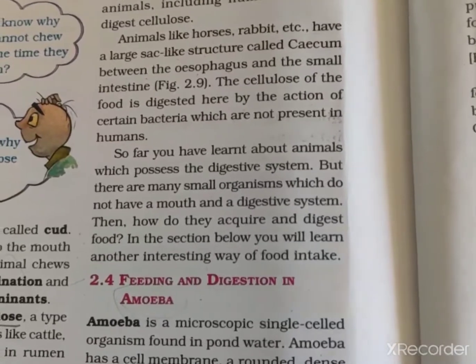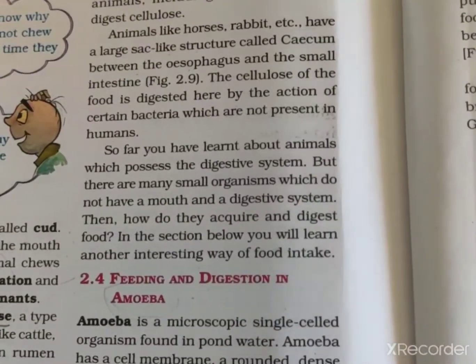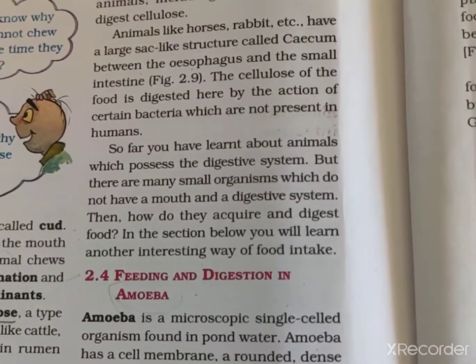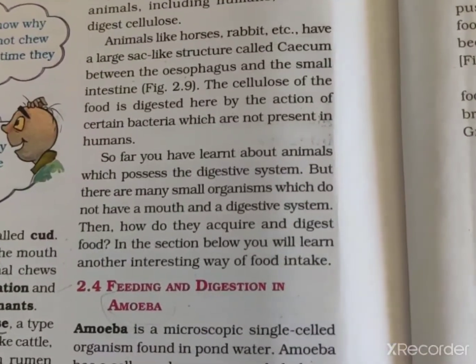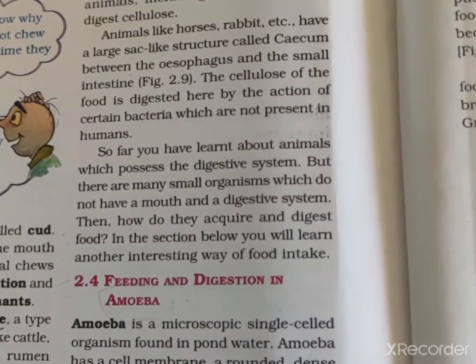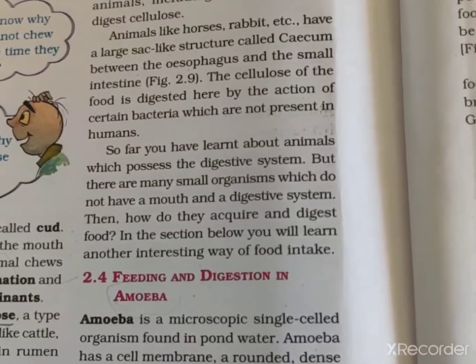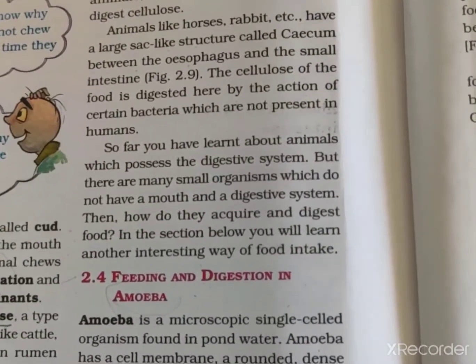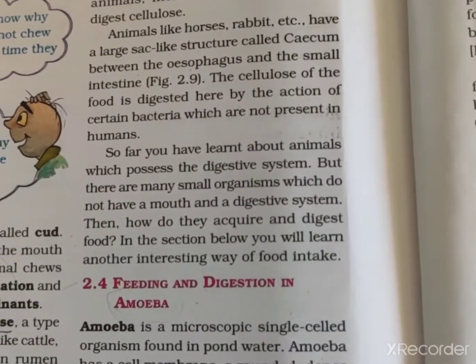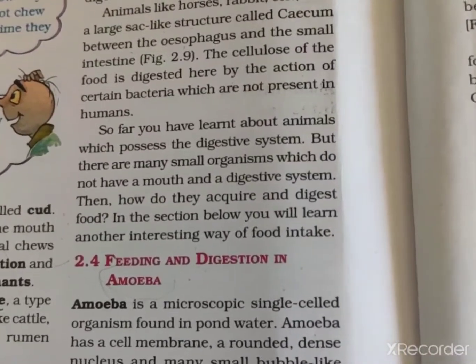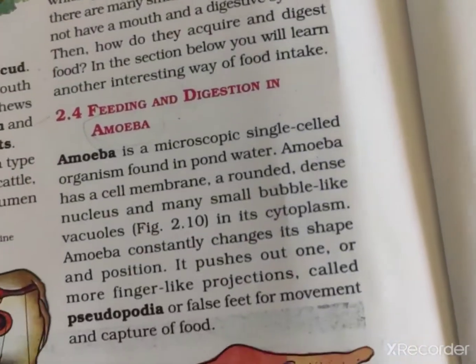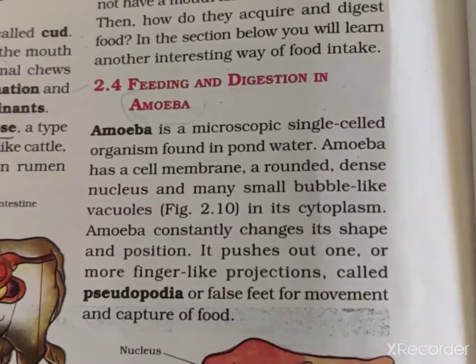So how do they acquire and digest food, because they do not have a mouth or digestive system? Here you will learn about amoeba, and feeding and digestion in amoeba. So what is amoeba first?